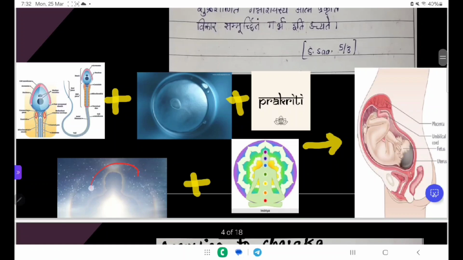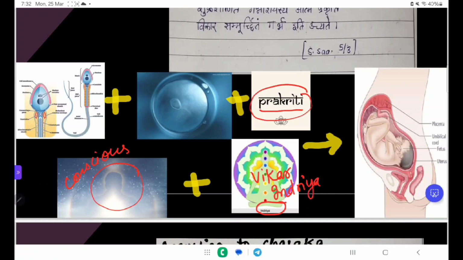Here you can see this is the Atma, consciousness, or you can say the soul. And Prakriti. From Prakriti there are manifestations of Buddhi, Ahankara, that develop from the Prakriti, the whole organism develops. And next is the Vikara. In Vikara there come the Indriyas and Manas. All these factors when united form the Garbha.